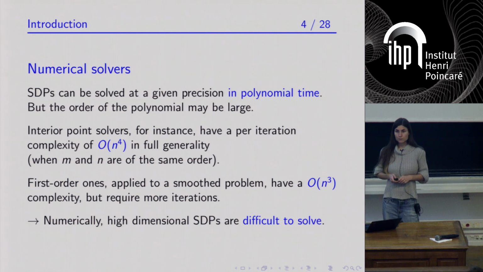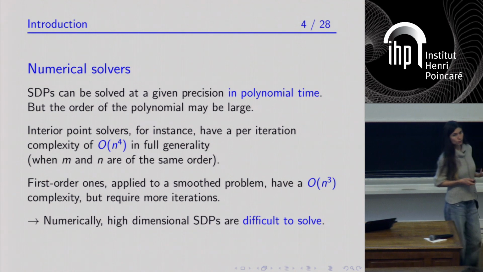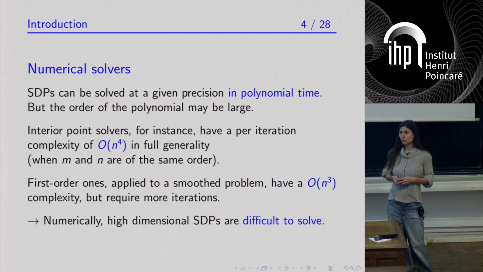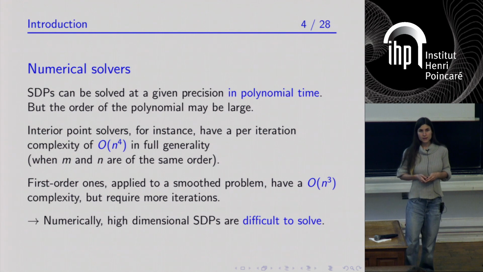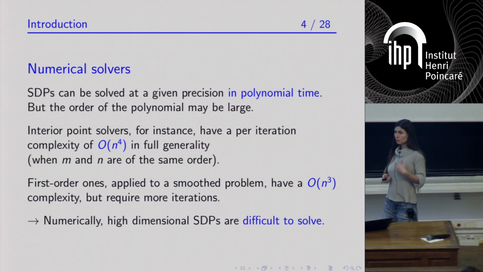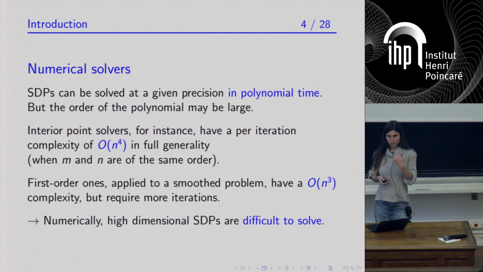And as many of you probably know, as semi-definite programs are convex, they can be solved in polynomial time. Nevertheless, in full generality, they are a bit difficult to solve. For instance, if you consider interior point solvers, they require, when the size of the matrix n and the number of linear constraints m are of the same order, a complexity that is of the order of n power 4 operations per iteration.